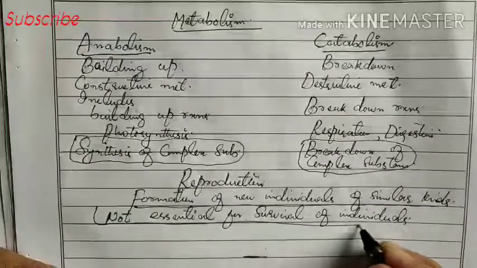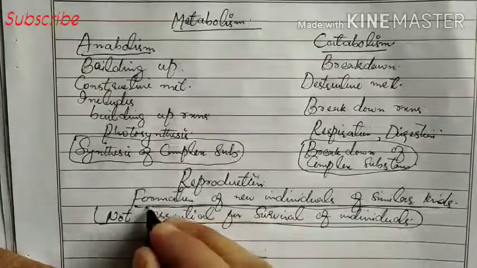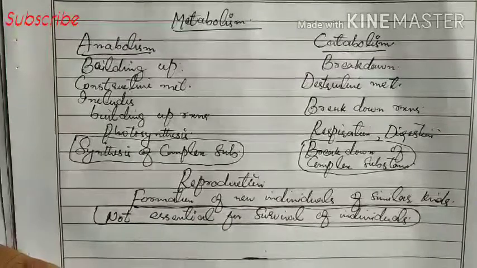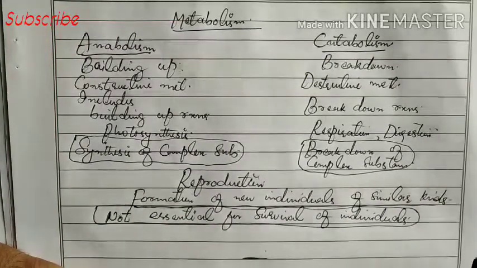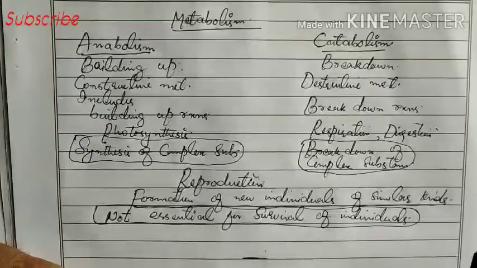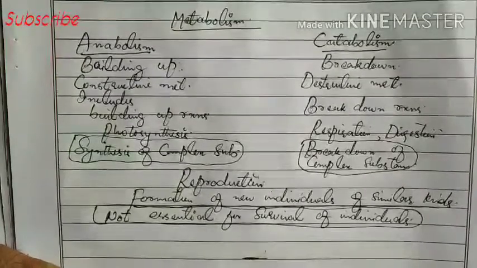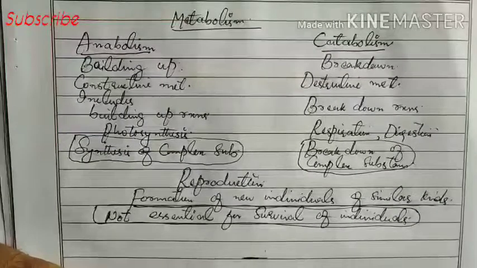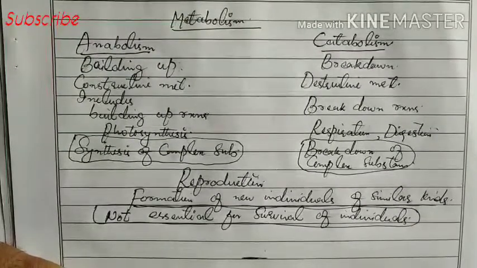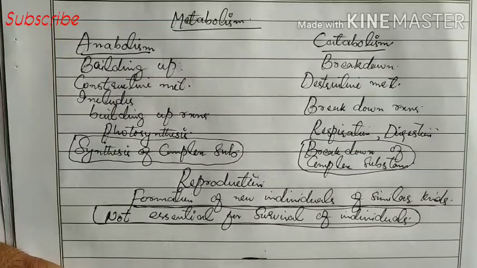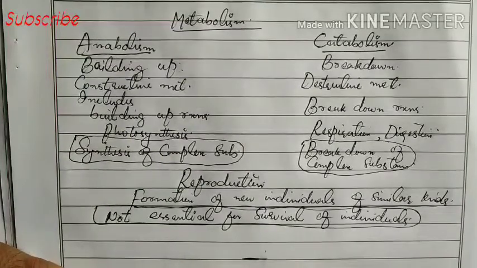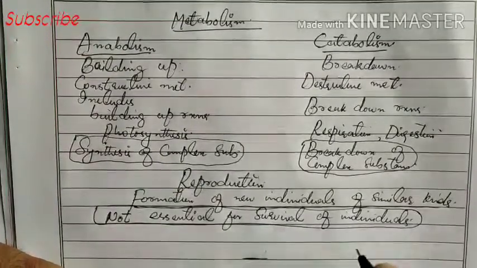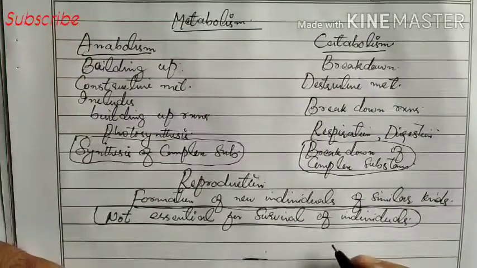Reproduction is not essential for survival of individuals. For example, if in an organism reproduction is not taking place, we can't say that it is not living. There are different organisms. For example, in case of humans, there are different people who don't want to marry. It means we can't say that they are not living. We can't say that they cannot survive. So reproduction is not essential for survival of individuals.